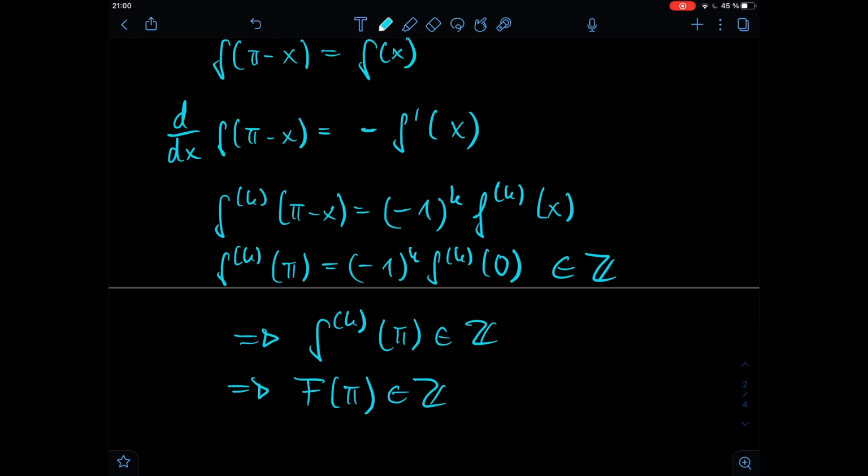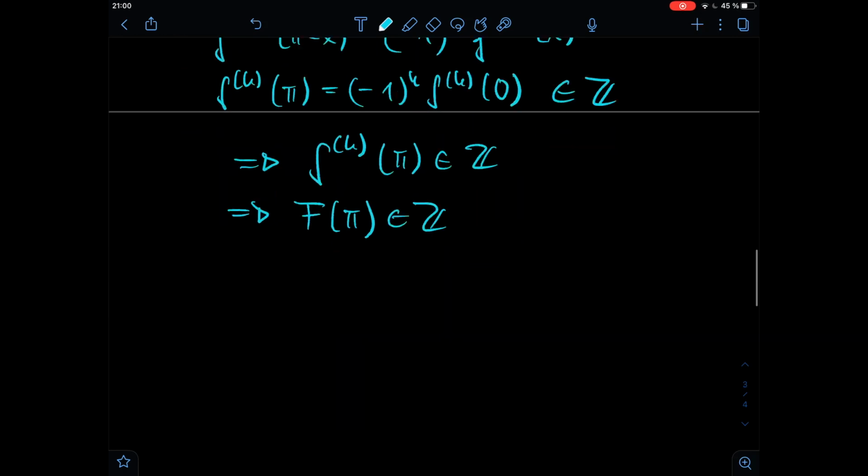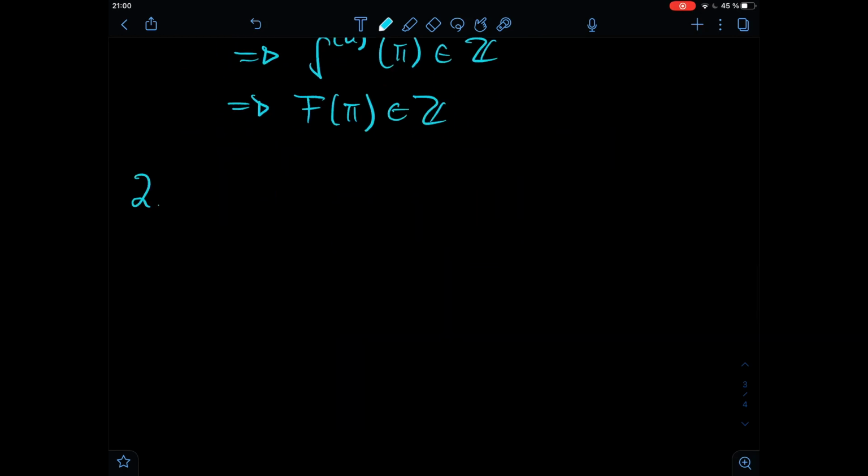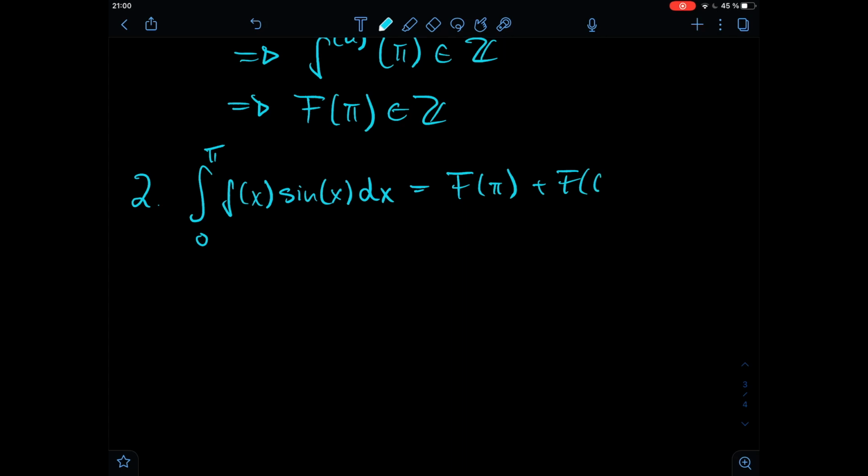So now we have finished the first step, and we can continue with the second step, taking a look at the integral and showing that the integral is an integer. So second step, we're going to take a look at the integral from 0 to pi of f of x times sine of x dx, and we are going to show that this is equal to f of pi plus f of 0.